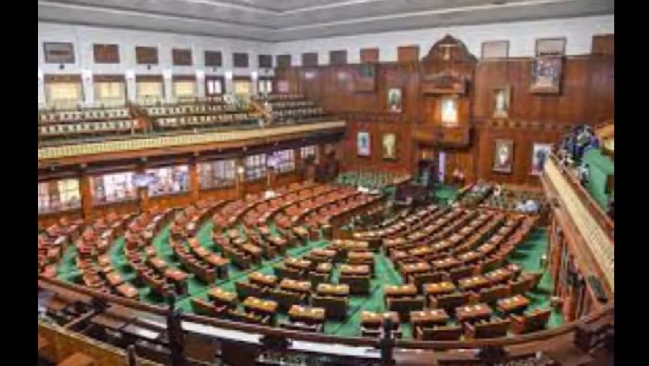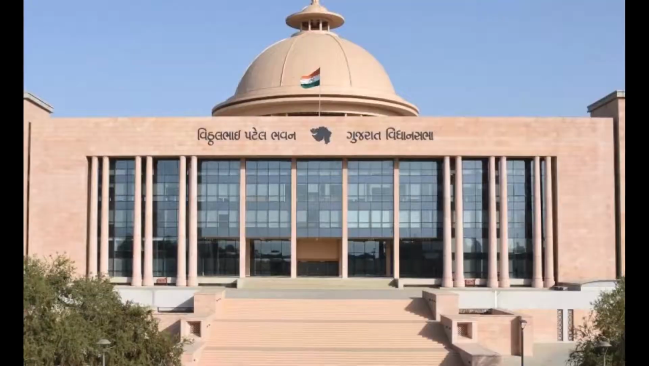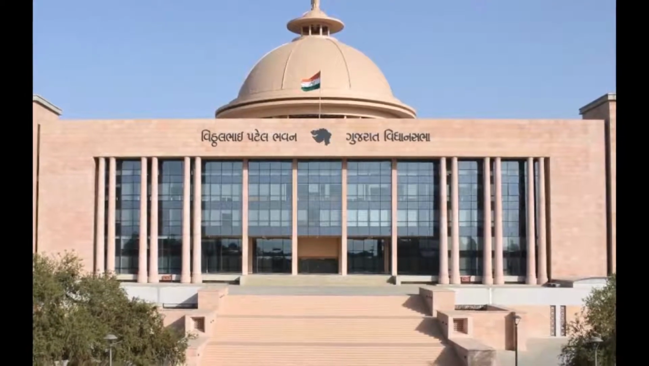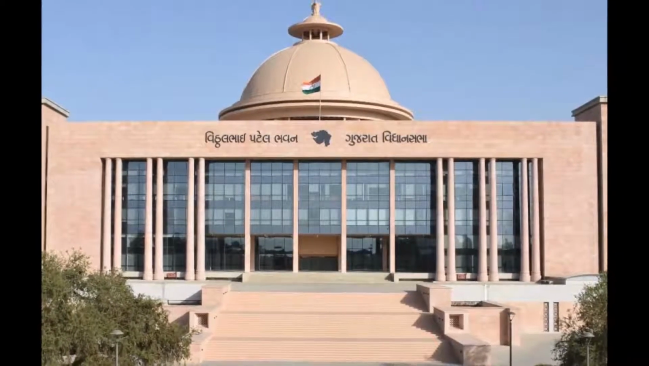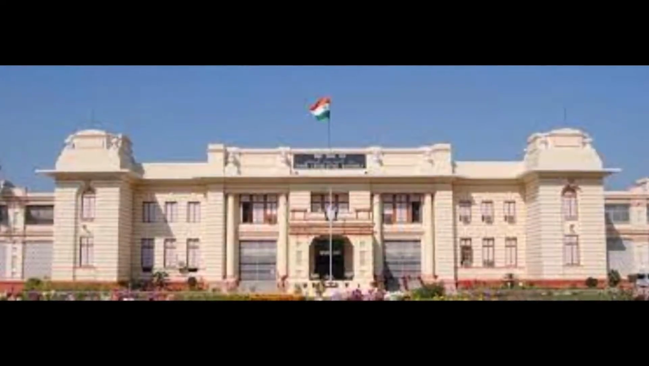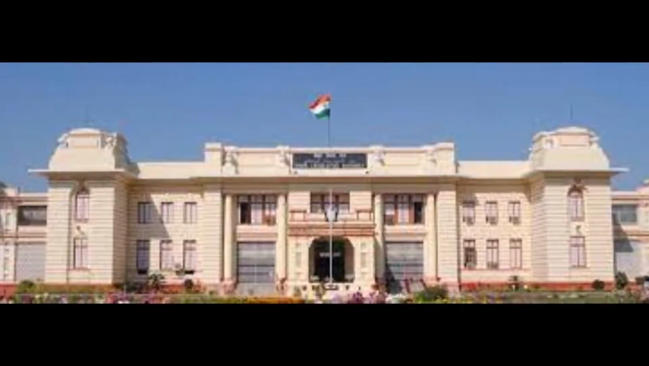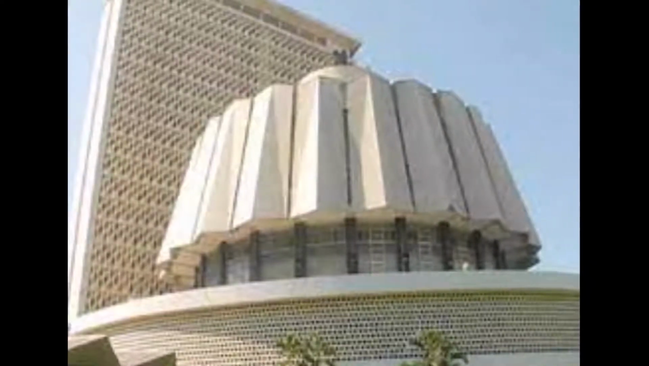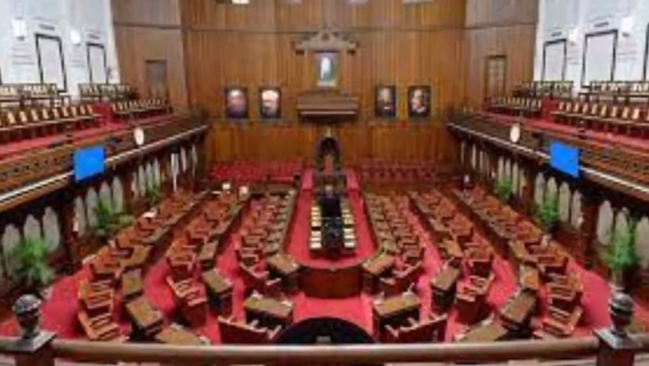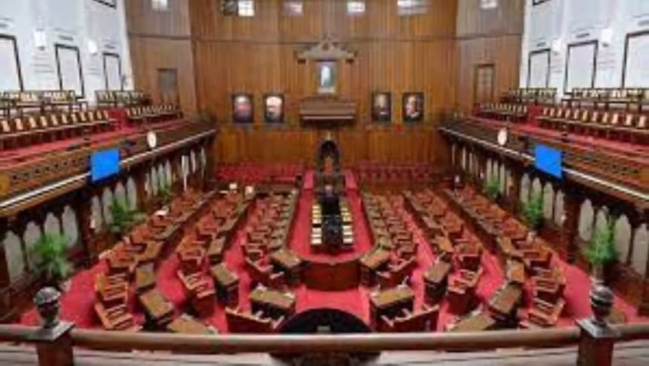The legislature of a state consists of the governor of the state and the house of the state legislature. It may be unicameral or bicameral. In a bicameral state legislature, the lower house is called the Vidhan Sabha or the Legislative Assembly. The upper house is called the Vidhan Parishad or the Legislative Council. The members of a Legislative Assembly are called MLAs, and the members of a Legislative Council are known as MLCs.